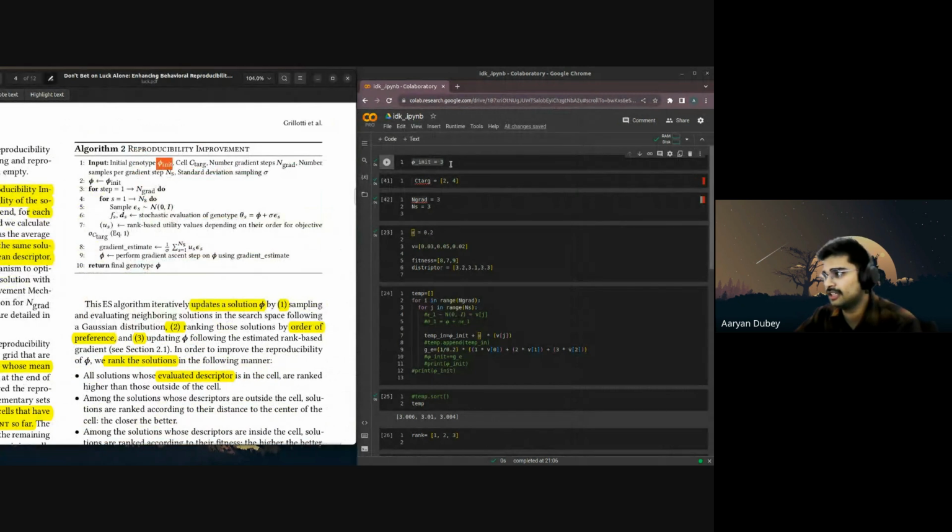I just took a small sample to test how we can replicate or use this algorithm. So this is theta init. Let's define it as 3, and we're going to initialize this. C target is 2, 4, any random value I keep. This is x and y in a 2D space. Number of gradient, I thought it would be better to use 3, and number of steps ns is equal to 3, right? The standard deviation is 0.2.